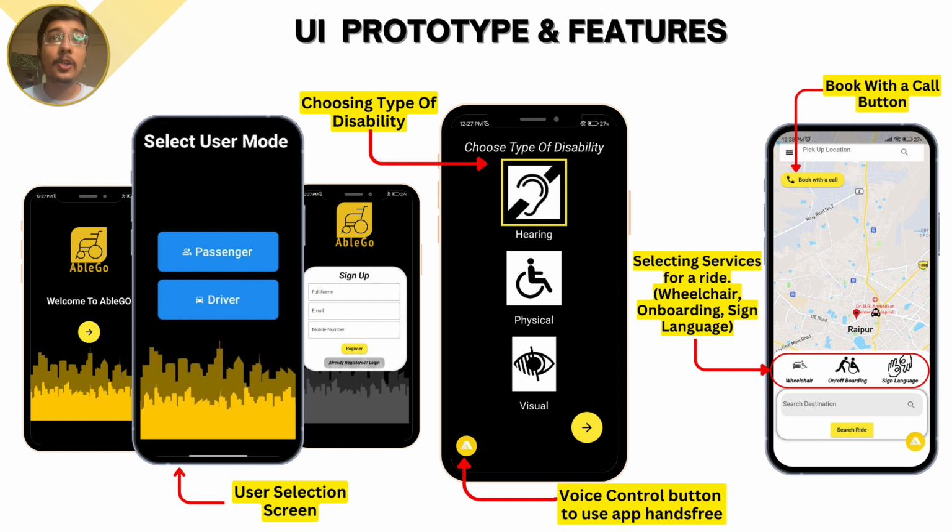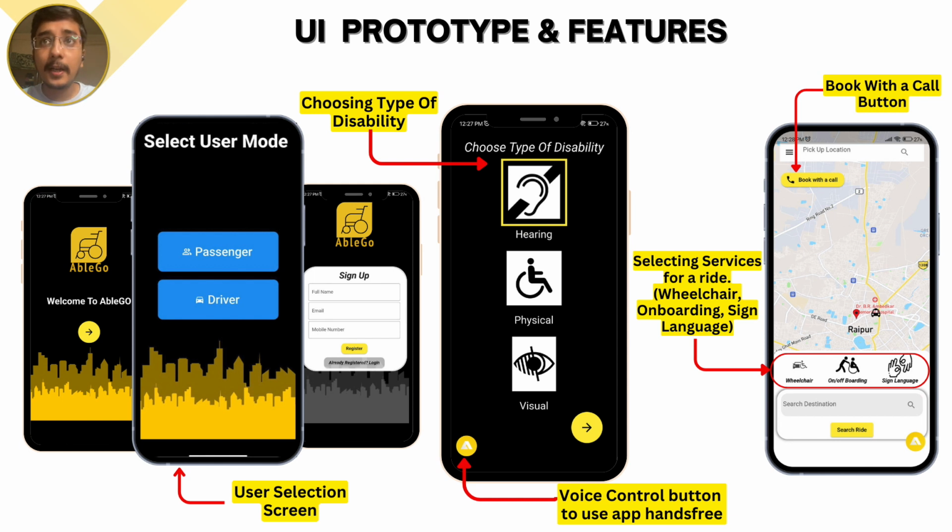Now talking about the UI and the features in the AbleGo app. Here, after registration, the user gets to choose their type of disability along with a voice control button to use the app hands-free. Users can directly navigate through screens and give commands through voice, and they don't need to use the app by touch. After choosing the disability, users can select services for a particular ride, for example wheelchair, on and off boarding, driver with sign language, and much more.